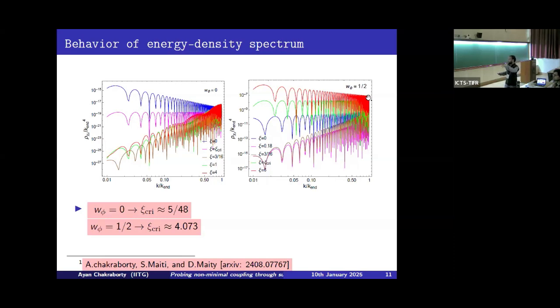And if we keep on increasing the coupling strength, at a particular point the spectrum will be completely scale invariant. And if we further increase the coupling strength, the spectrum will remain blue tilted, but with a slight variation of the amplitude, as is obvious in this figure.